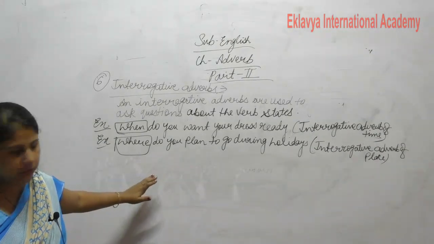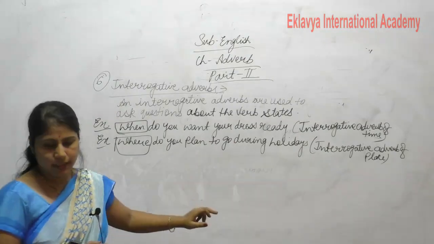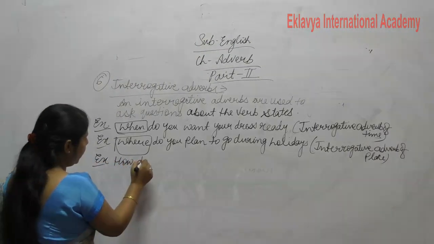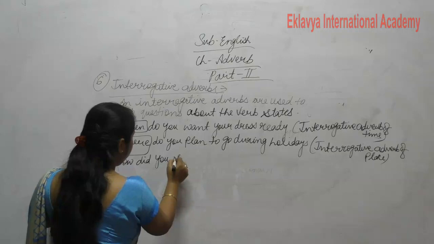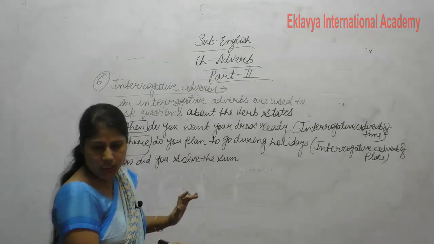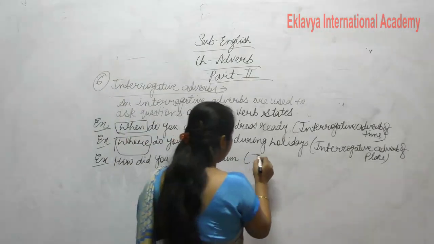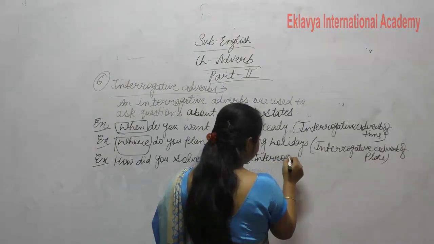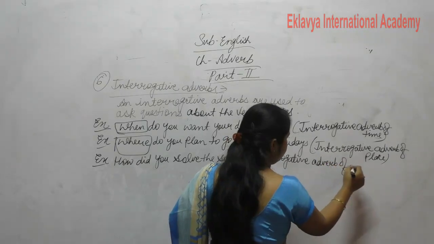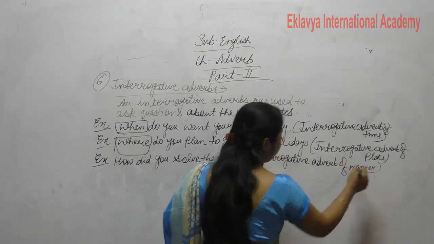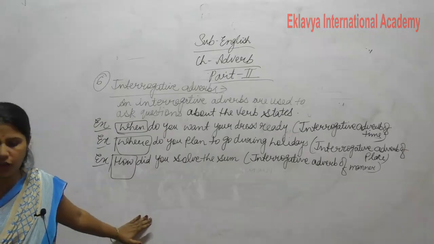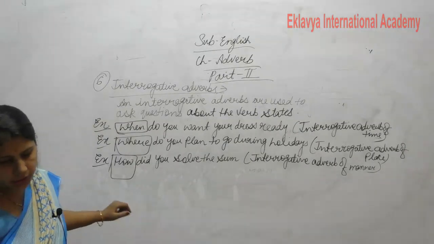Next is interrogative adverb of place. Now next is, how did you solve the sum? How did you solve the sum? So this shows the interrogative adverb of manner. Interrogative adverb of manner. This how gives the answer of interrogative adverb of manner. Clear?